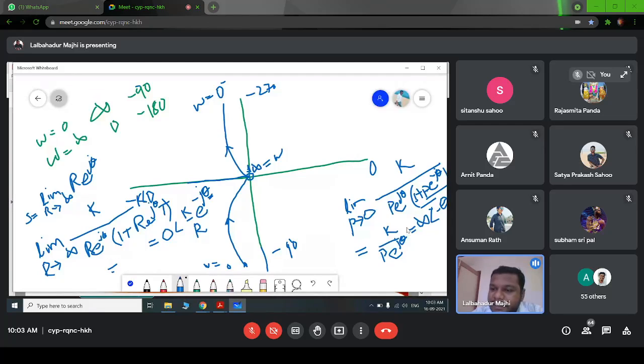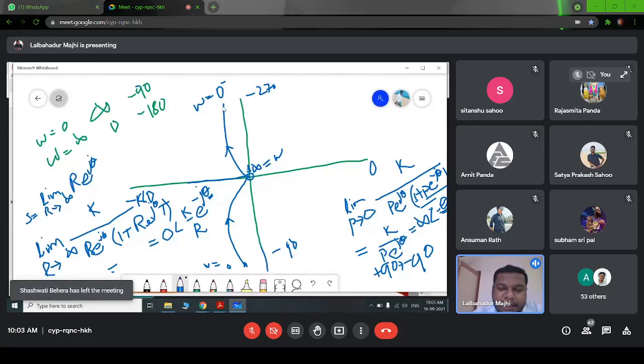E to the power minus j theta, so minus theta. You know the theta varies from minus 90 to plus 90. So as we are getting minus theta, now the angle will vary from plus 90 to minus 90. Okay, clear? Is it clear?